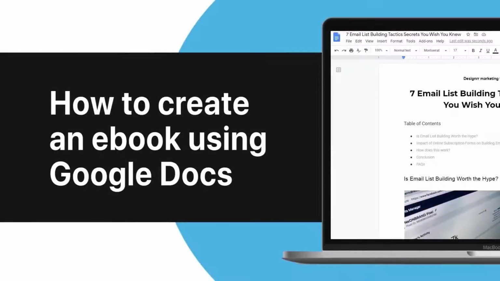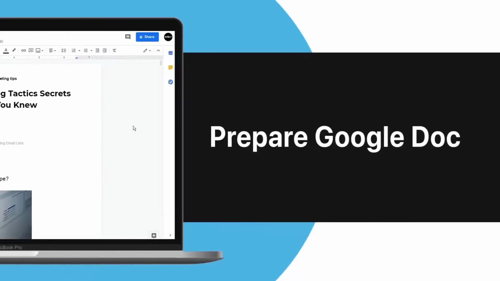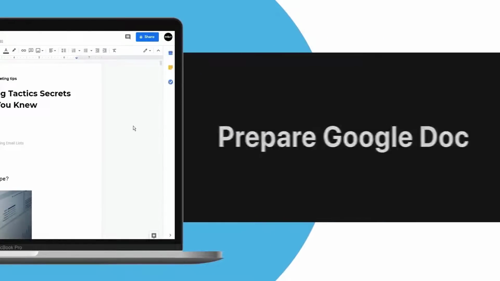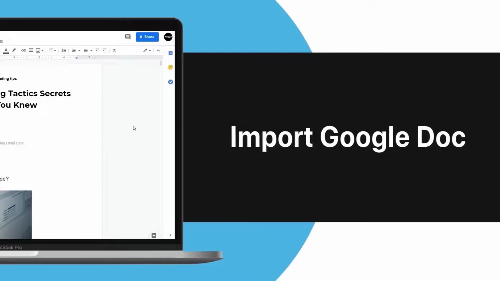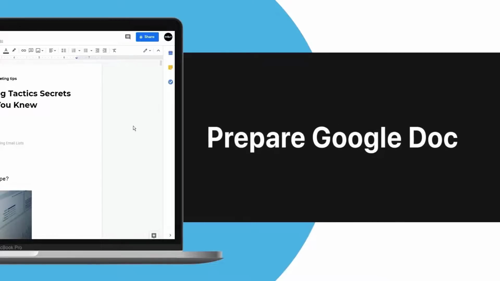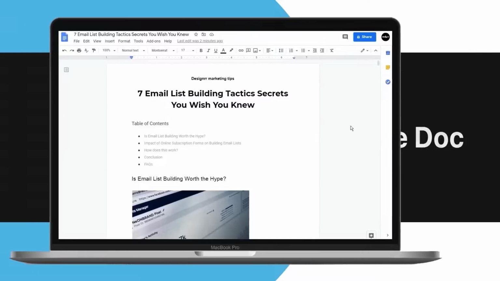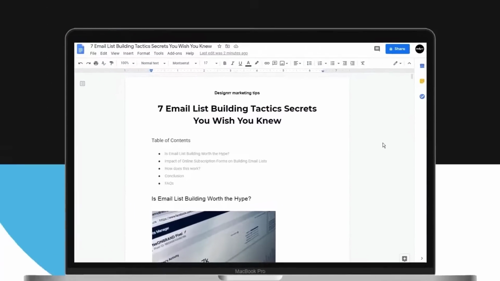How to create an ebook from a Google document. In this video you will learn: 1. How to prepare your Google document for importing, and 2. How to get that document into Designrr. First, let's prepare the Google document ready for the import.